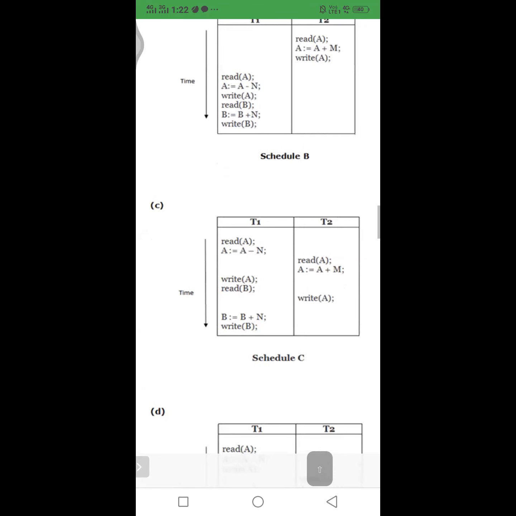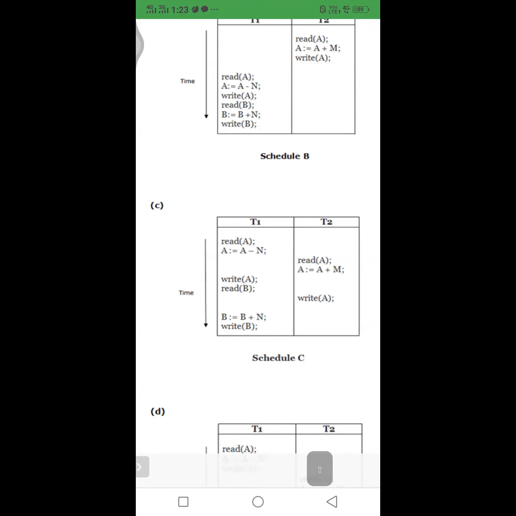In figure C, this is nothing but an interleaved schedule. Before completion of one transaction, the execution of another starts. This is the same as operating system scheduling.